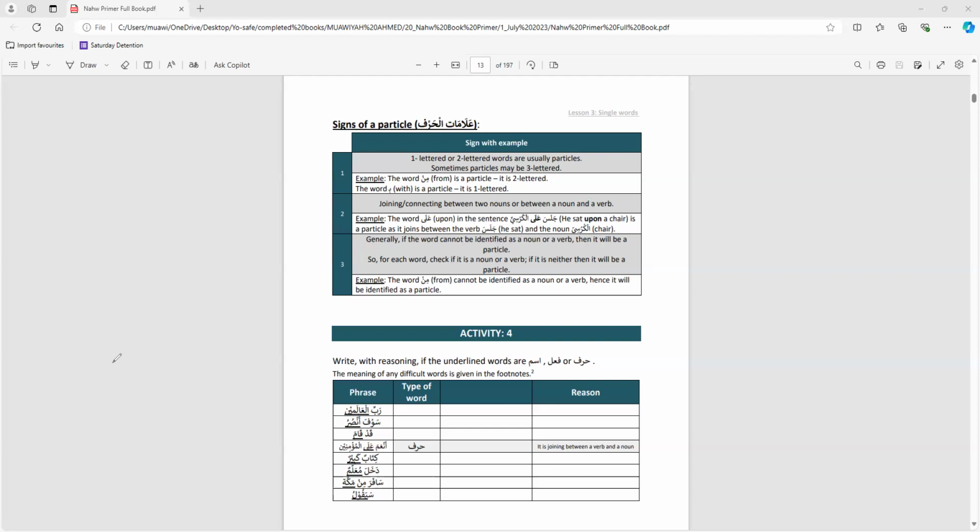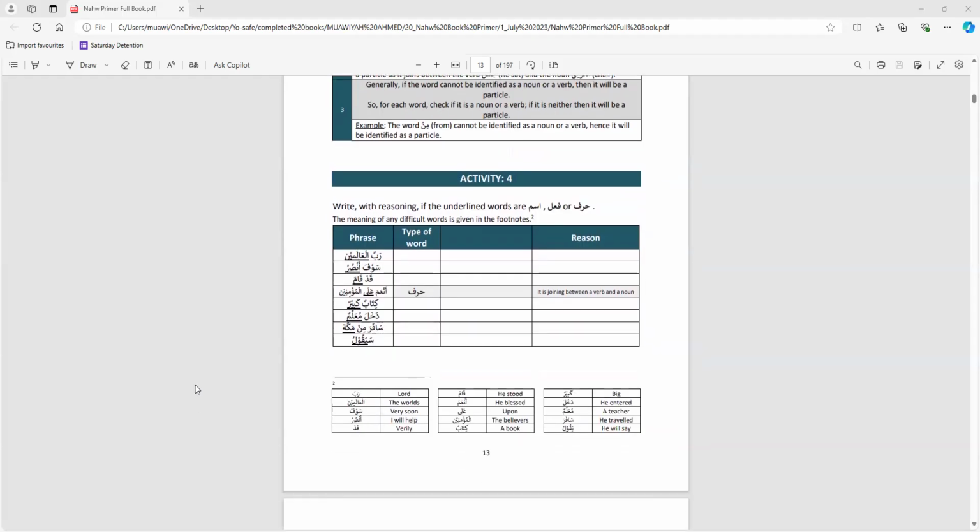Very good. Now let's go through the activity. Again, you have to write the answer, but with reasoning. The whole point of this exercise is the reason. We want to know the reason behind it. So write with reasoning whether the underlined words are ism, fa'al, or harf.